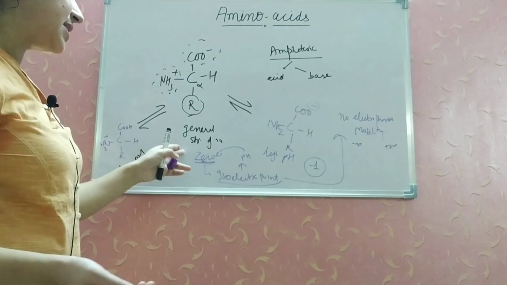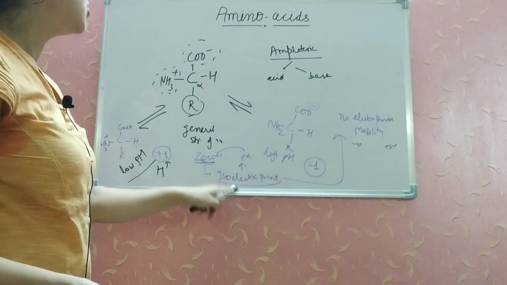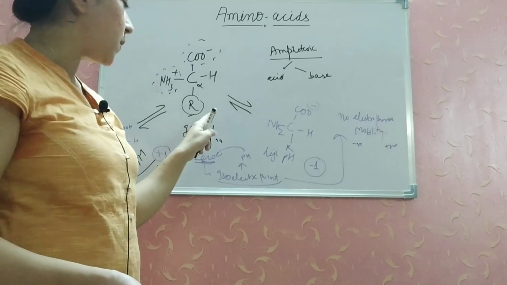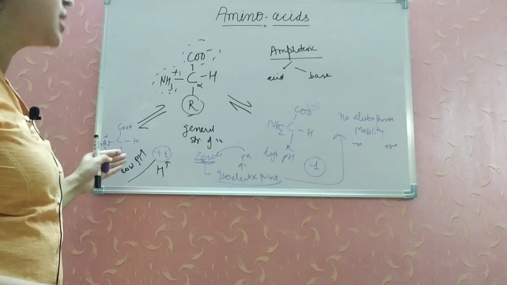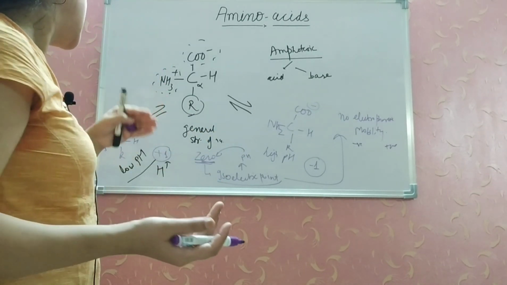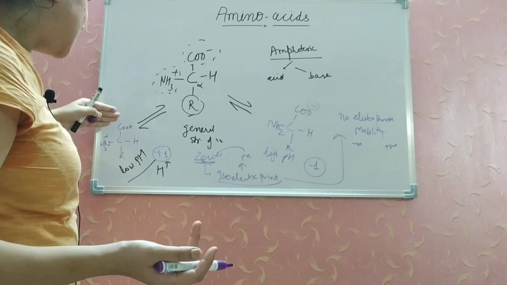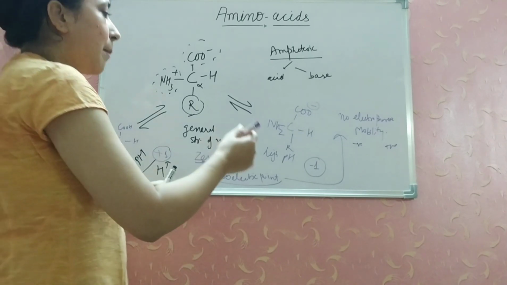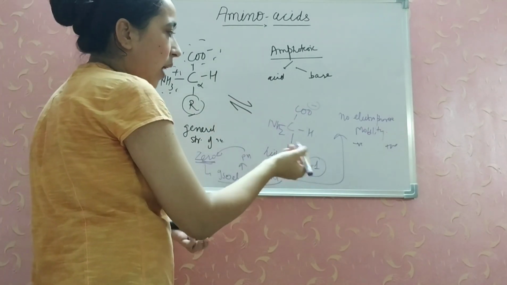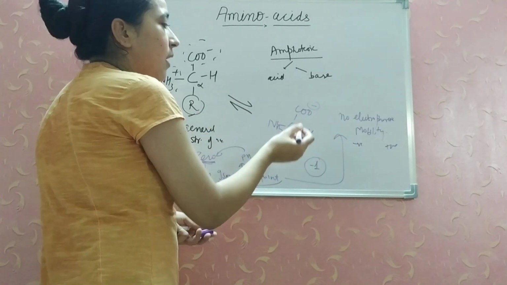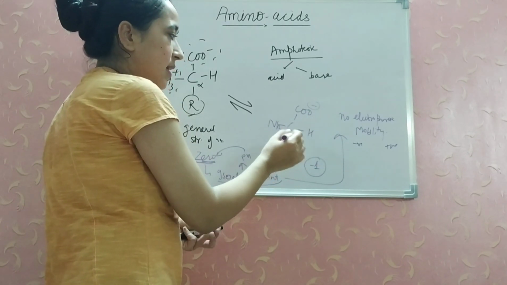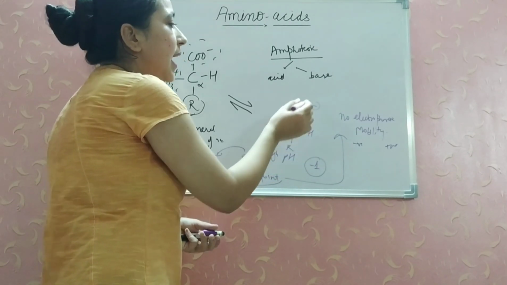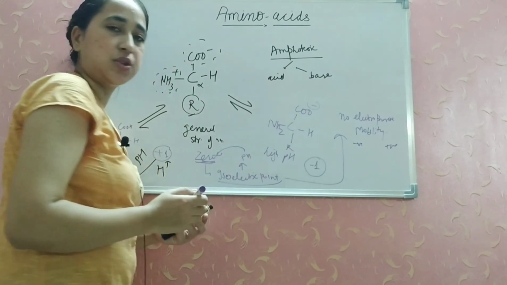And this is known as the isoelectric point or isoelectric pH. This is the general structure of an amino acid. What happens at low pH? Hydrogen concentration is more, so it accepts an H plus at the carboxyl group, so the net charge is +1. What happens when the pH is basic or high? Then there will be low hydrogen ion concentration, so it loses a proton and becomes a -1 charge species.